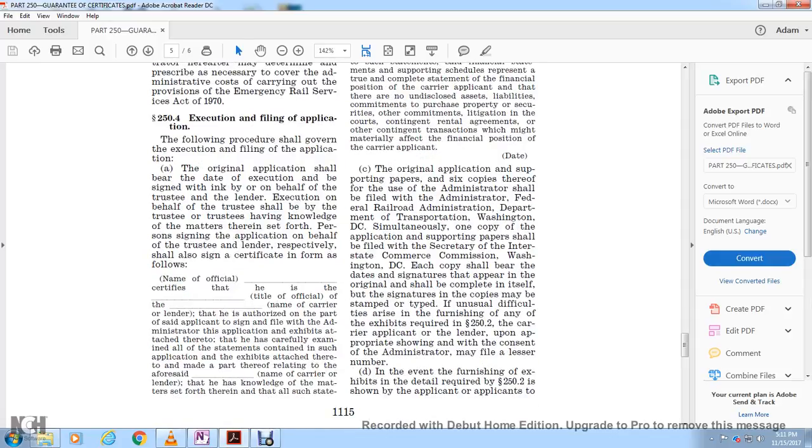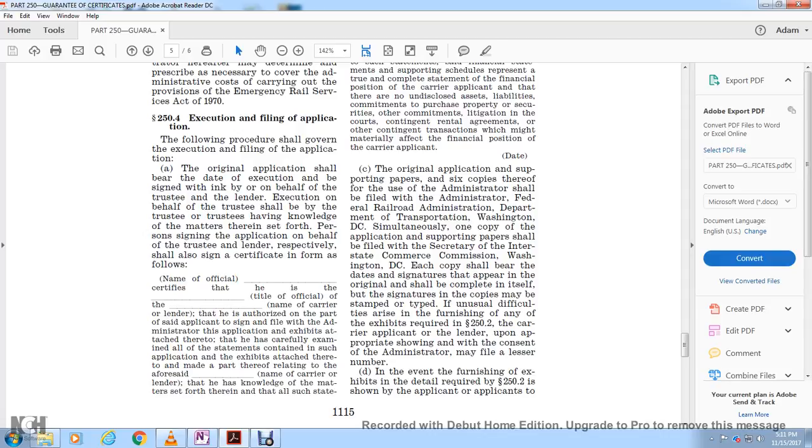The original application and supporting papers and 6 copies thereof, in the form set forth, shall be filed with the Administrator, Federal Railroad Administration, Department of Transportation, Washington, D.C. Simultaneously, 1 copy of the application and supporting papers shall be filed with the Secretary of the Interstate Commerce Commission, Washington, D.C. Each copy shall bear the date and signatures of the original and shall be complete in itself, though the signatures on the copies may be stamped or typed.